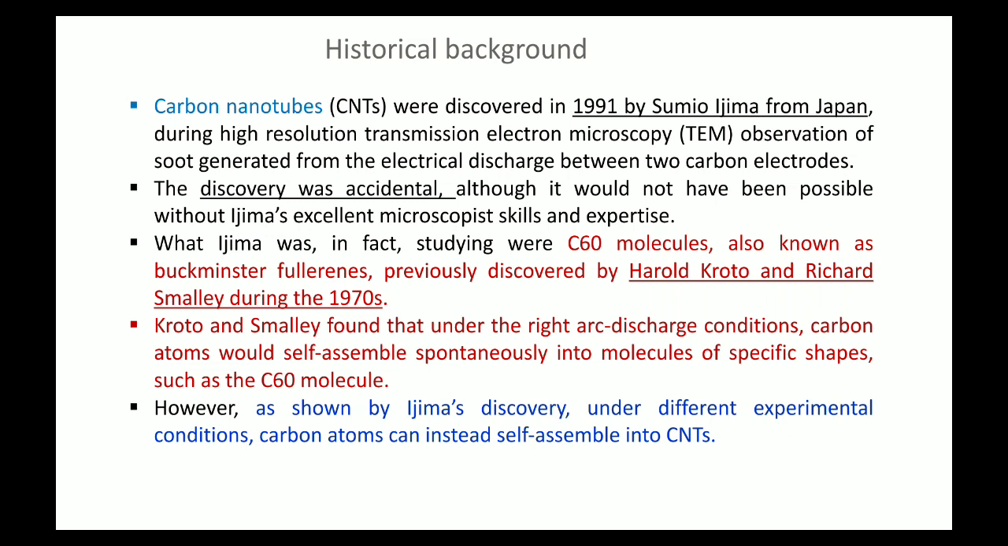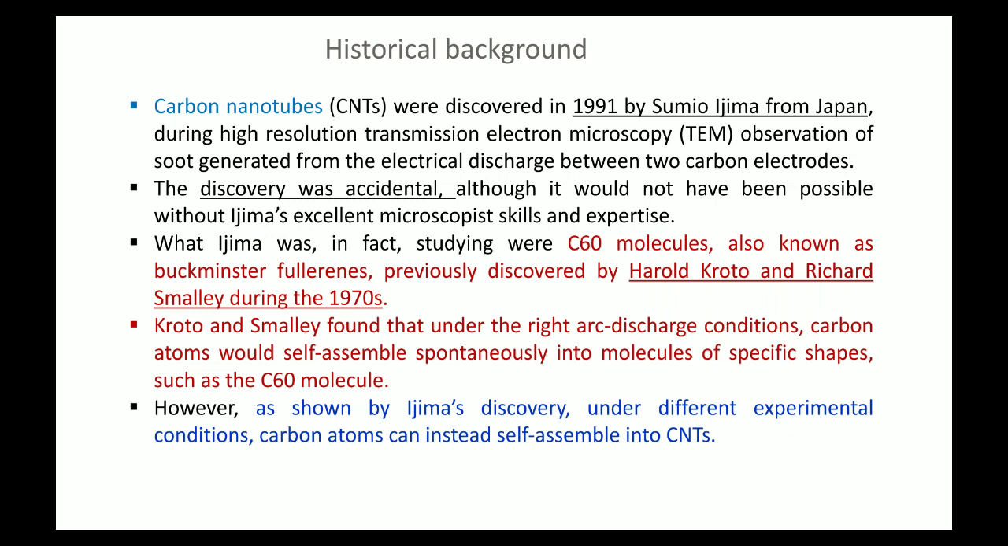Okay, but maybe he decided to change several experimental conditions, and he wanted to check what is happening, what material he is getting. So he may have tuned different conditions, and what Iijima discovered is that under different experimental conditions, carbon atoms can instead self-assemble into carbon nanotubes.